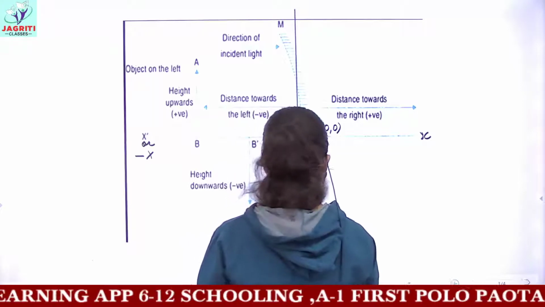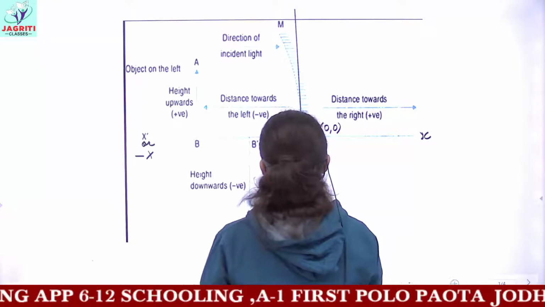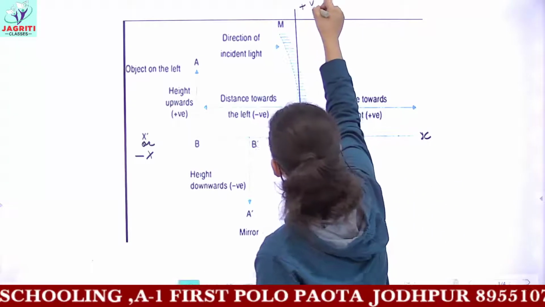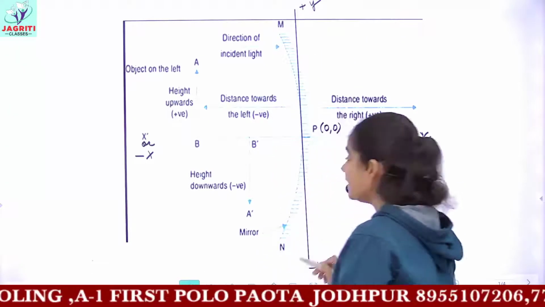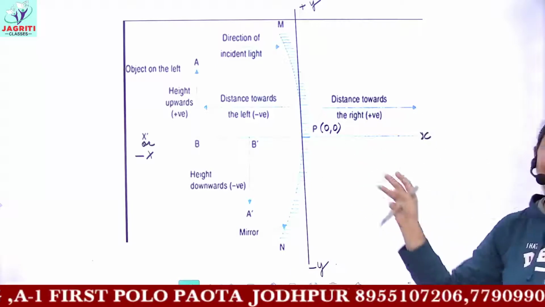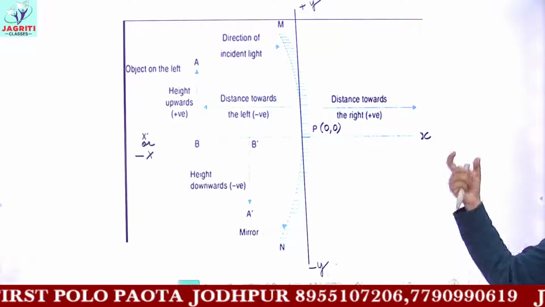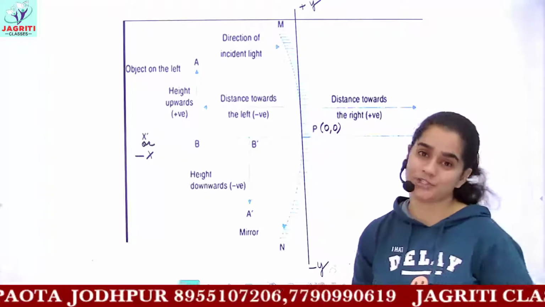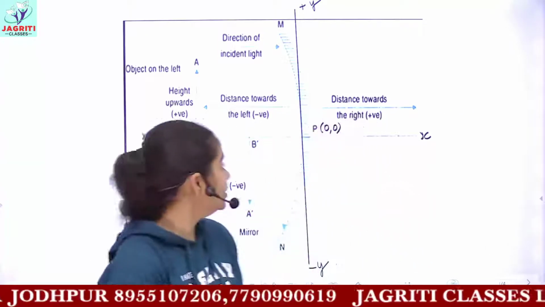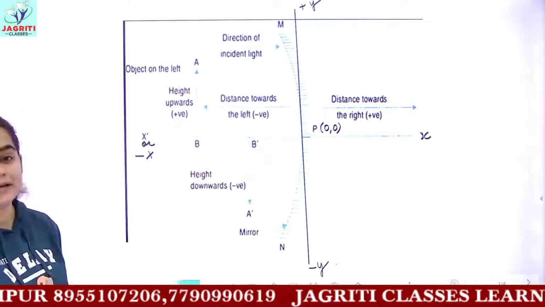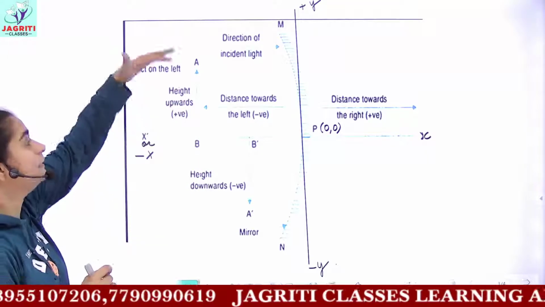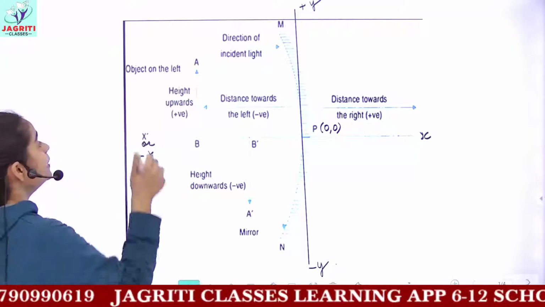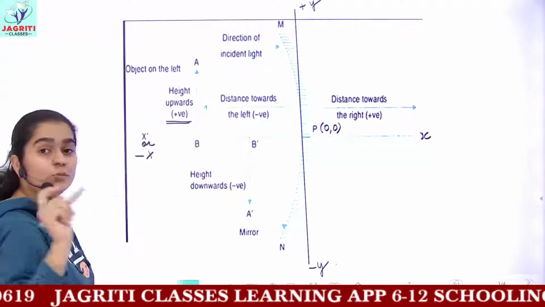Here if I draw one straight axis, then we can say that this is the plus y axis and this is the minus y axis. And hence you can decide the values of every height or distance. Either you should take it positive or you should take it negative. So if we consider the height, then all the heights which are present upside the principal axis are always considered to be positive.